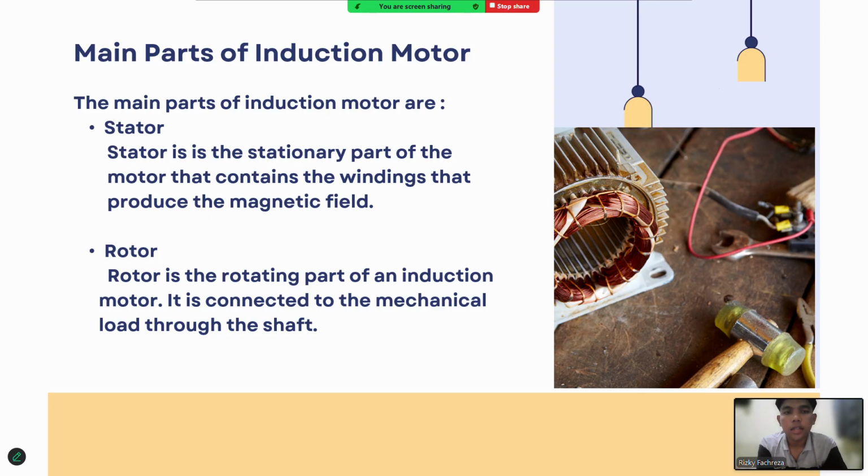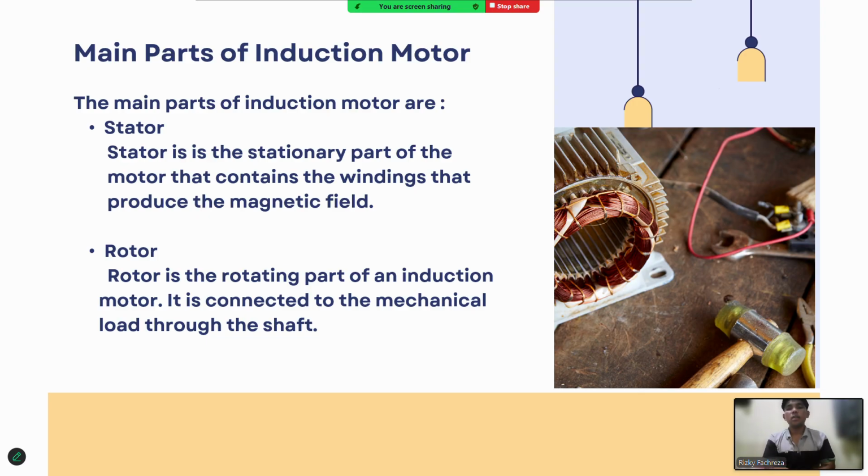The stator contains three-phase windings arranged 120 degrees apart. When a three-phase AC voltage is applied, it creates a rotating magnetic field. This rotating magnetic field induces current in the rotor conductors, producing torque and causing the rotor to rotate.